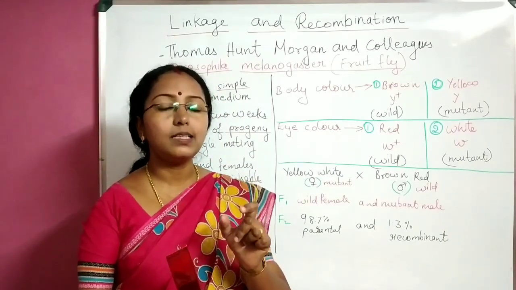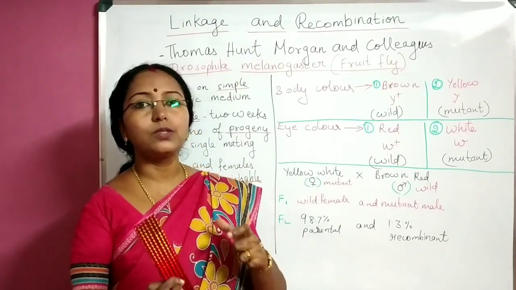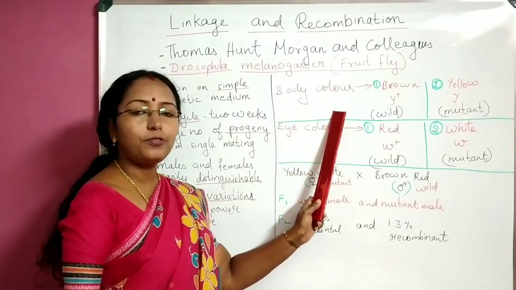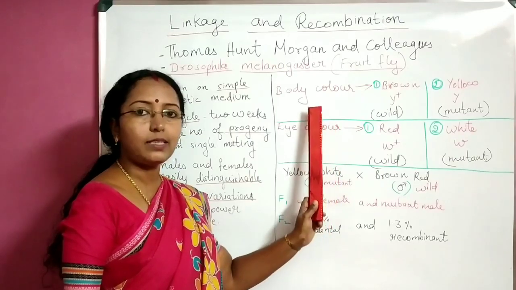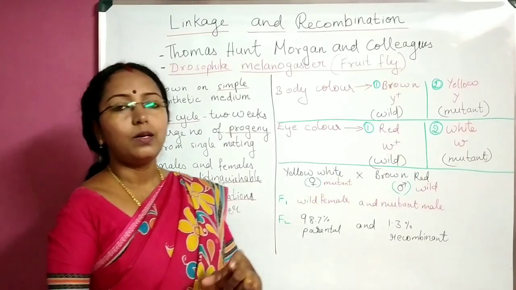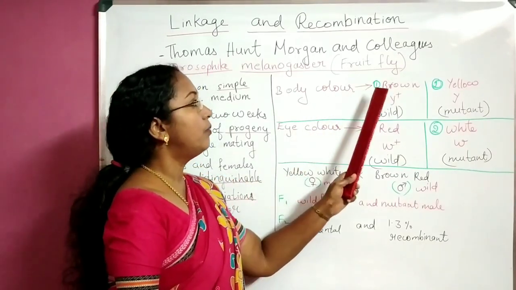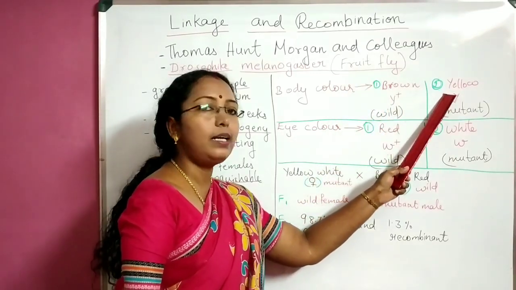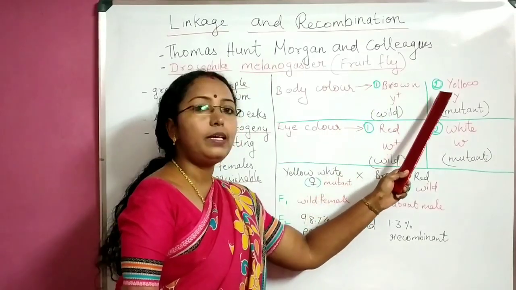Dihybrid means he has taken 2 characters into account. What were those 2 characters? Those 2 characters were body color of the fruit fly and eye color of the fruit fly. Now, what were those body colors? Some flies had brown body color, some others had yellow. So body color is of 2 types, brown and yellow.